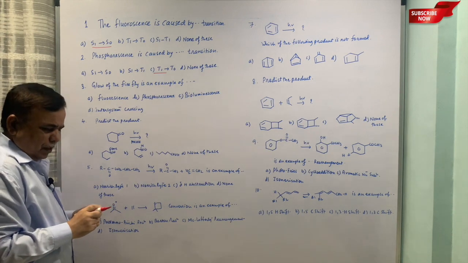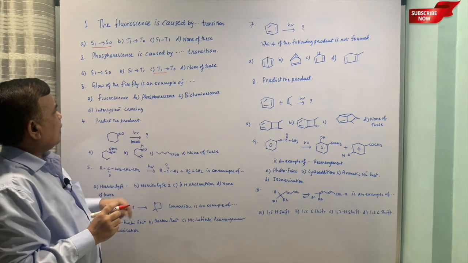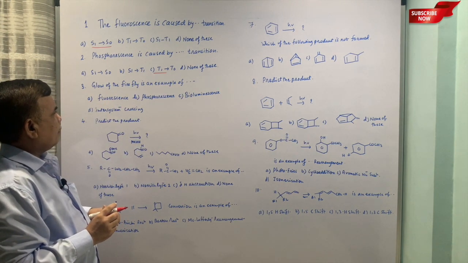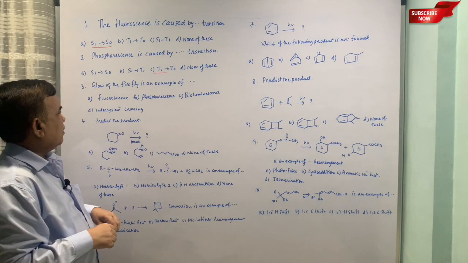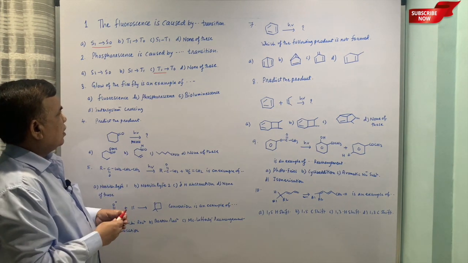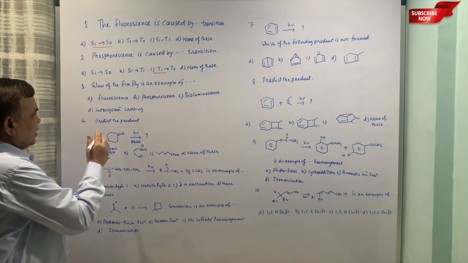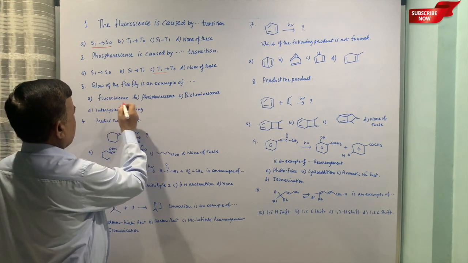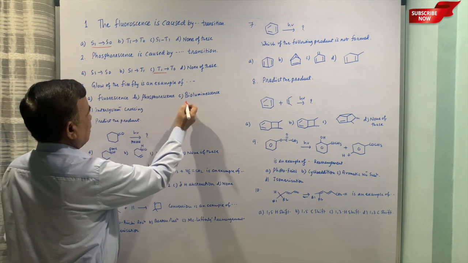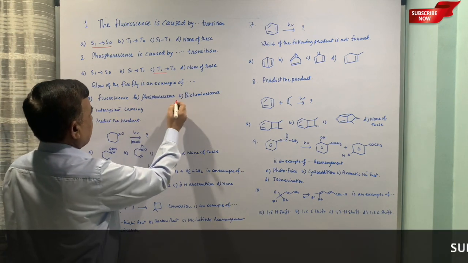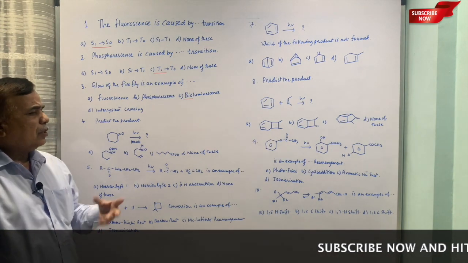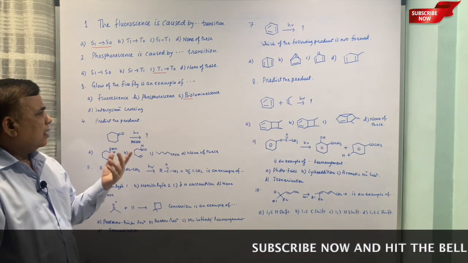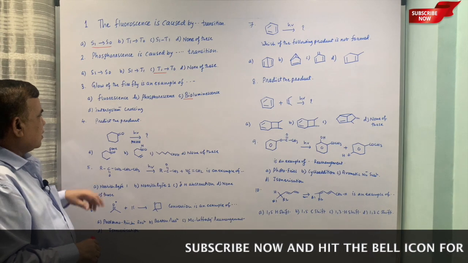Then the third one is interesting: glow of the firefly is an example of fluorescence, phosphorescence, bioluminescence, or intersystem crossing. So bioluminescence is correct because it glows, it gives out light, and that is bioluminescence.